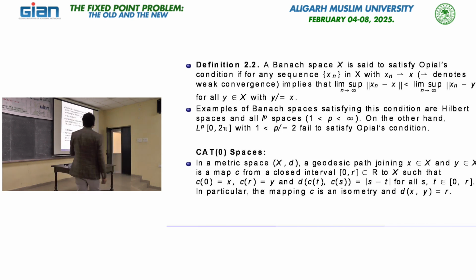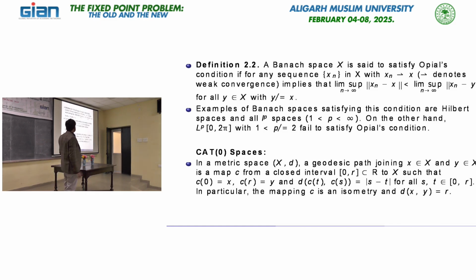Of course, C is my map from a closed interval [0, r], which is a subset of R, to X, such that the value of C at 0 is the initial point x, and the value of C at r is y, and the distance between these two points is the same as the distance between s and t for all s and t in this closed interval. So, this is simply called a geodesic map, and it is a continuous map.